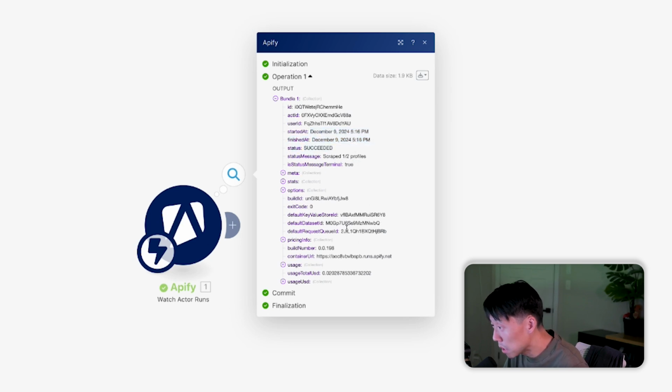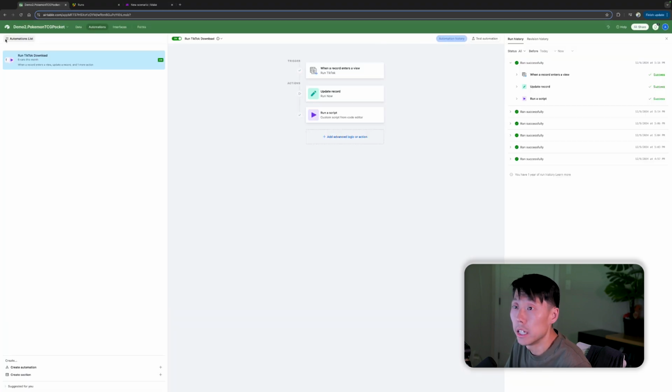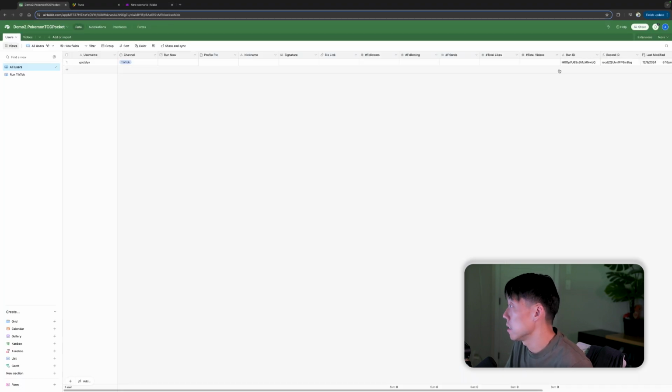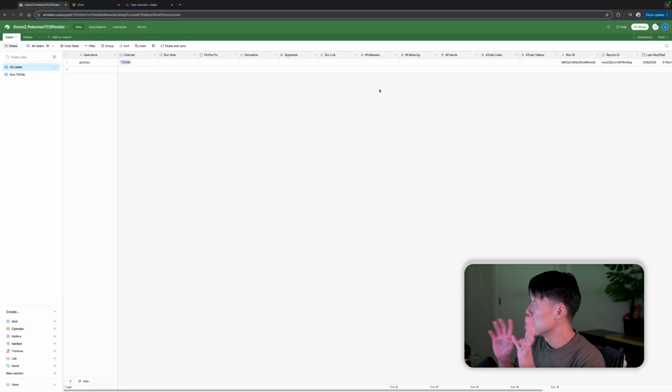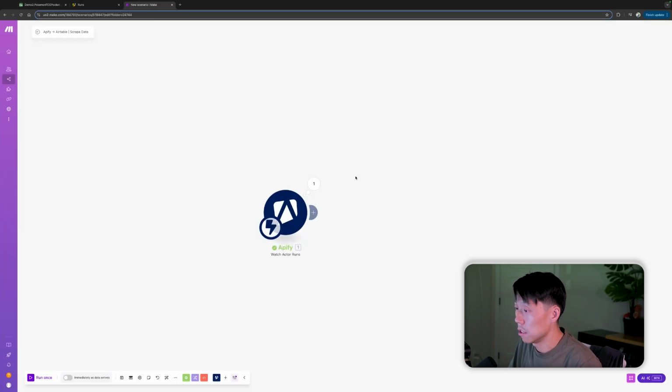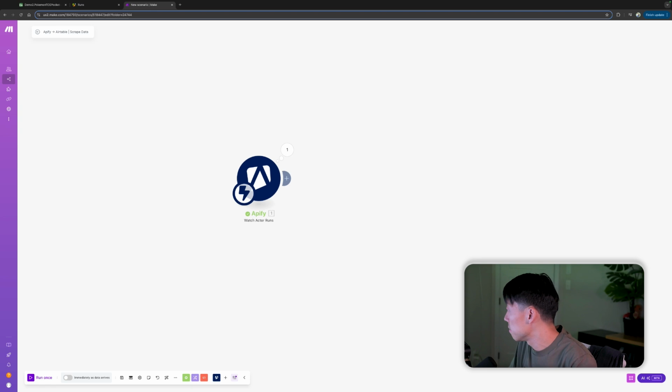Has succeeded. Well, let's just go back and see the data set WBQ and in their database table, the one ending in run ID WBQ. All right, so we have our two scenarios in Make connected with Apify and Airtable. So we're in good shape to move on with this automation.